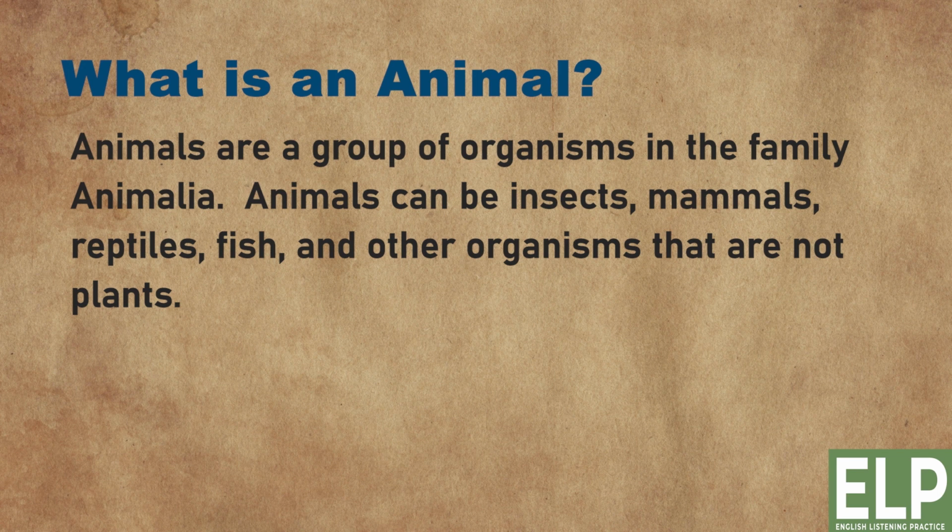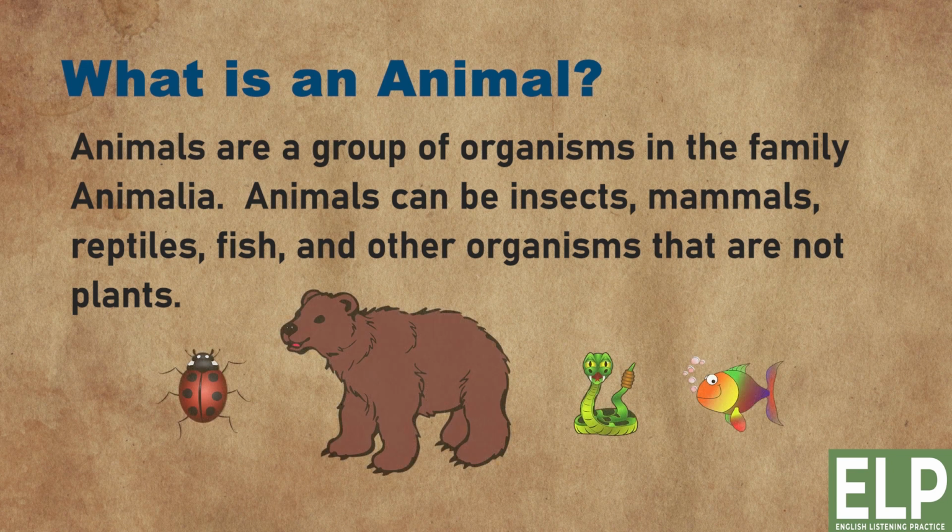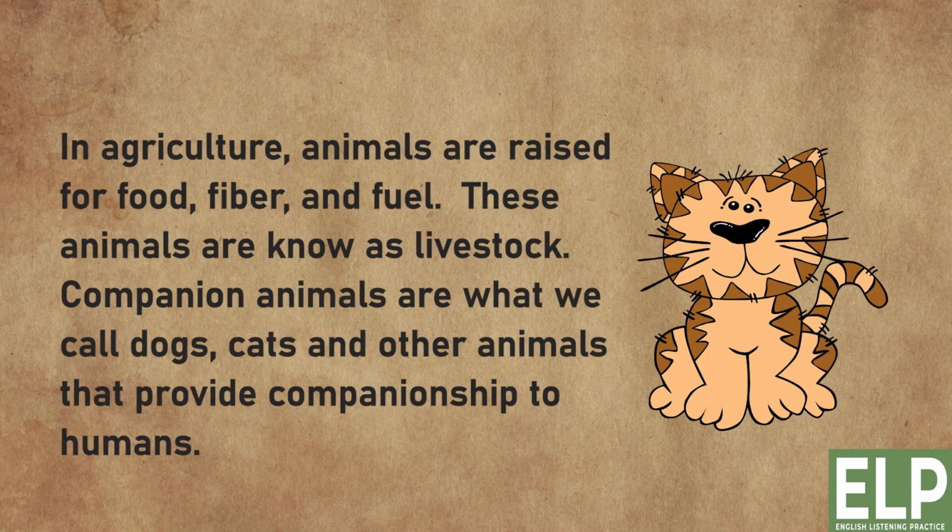What is an animal? Animals are a group of organisms in the family Animalia. Animals can be insects, mammals, reptiles, fish, and other organisms that are not plants. In agriculture, animals are raised for food, fiber, and fuel. These animals are known as livestock.